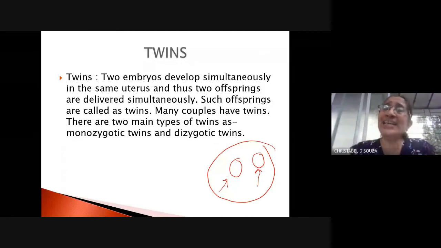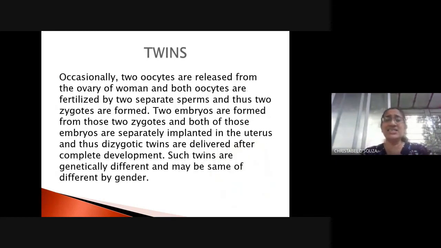It is only that it has happened at the same time. These types of twins are known as dizygotic twins. They may be of the different sexes. You may have a male and female combination. There may be two males also who are dizygotic, right?